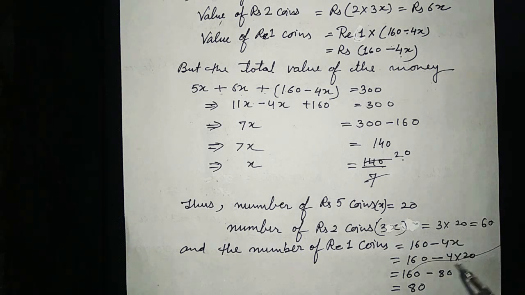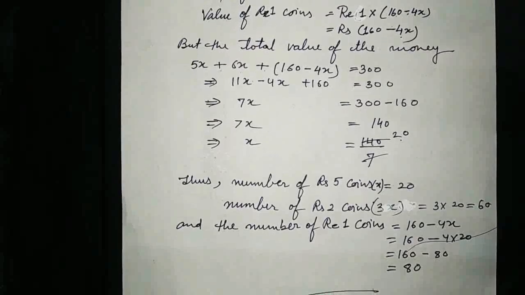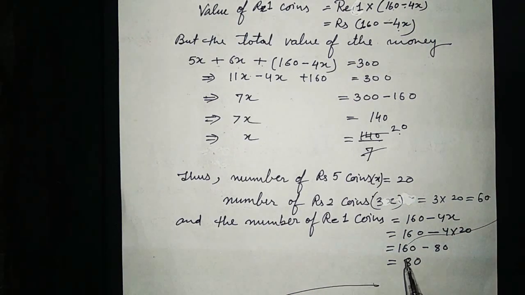Now we will find the number of rupee 1 coins. So the number of rupee 1 coins is 160 minus 4x, and here we will put x as 20: 160 minus 4 into 20, that is 80, and 160 minus 80 is 80. Hence the number of rupees 5 coins is 20, the number of rupees 2 coins is 60, and the number of rupee 1 coins is 80.